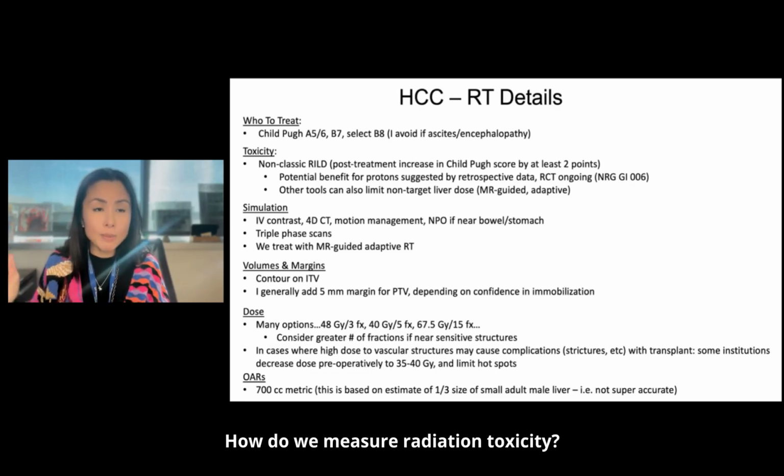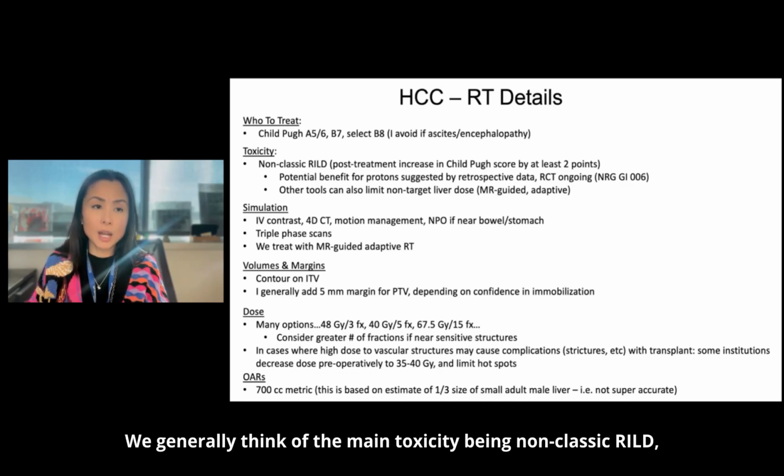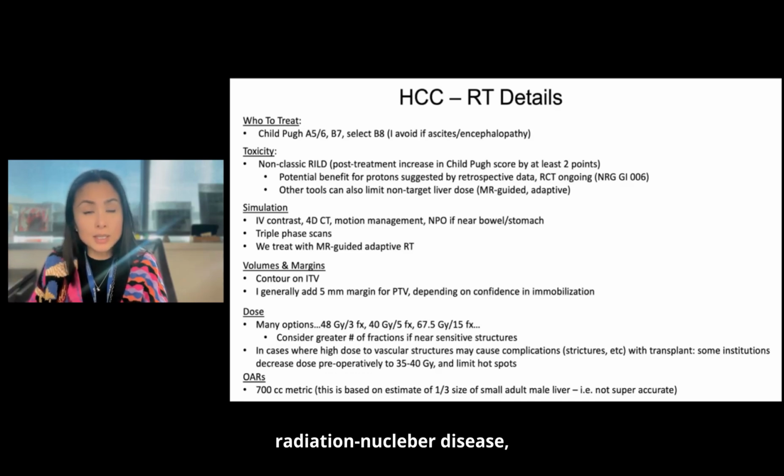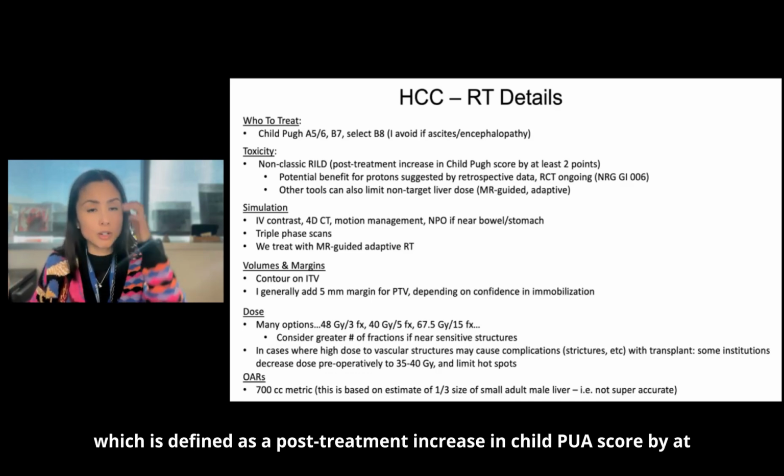How do we measure radiation toxicity? We generally think of the main toxicity being non-classic RILD, radiation-induced liver disease, which is defined as a post-treatment increase in Child-Pugh score by at least 2 points.